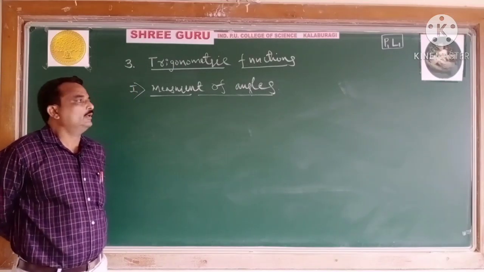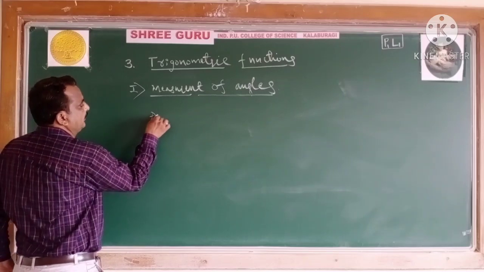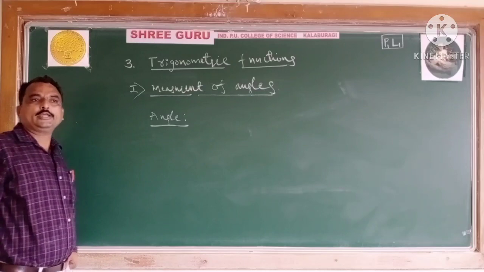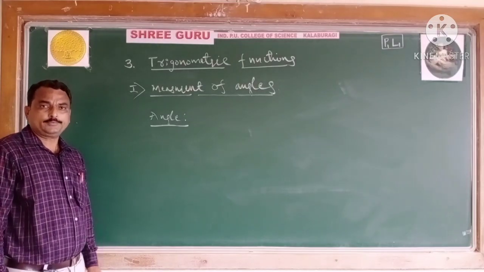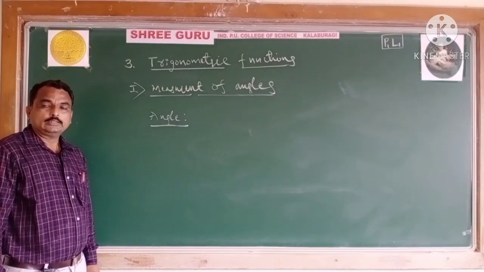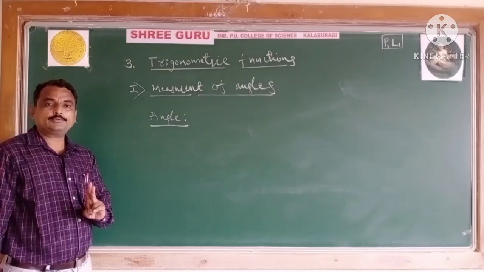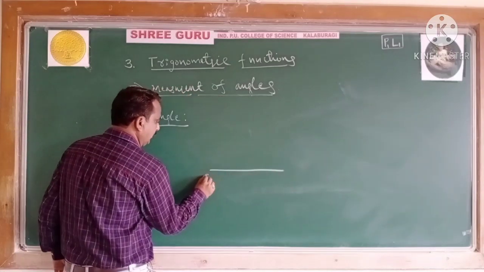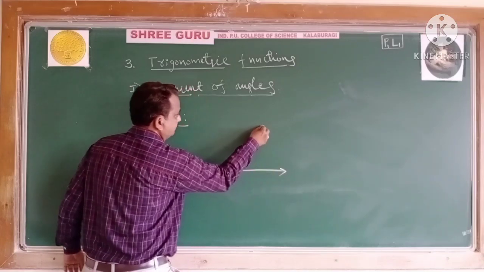Now let us come to the angle. Measurement of angles. Students, here angles can be measured in two ways. See, this is the ray. OA is a ray.